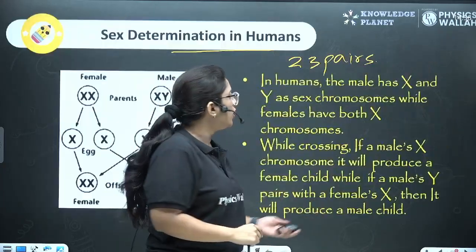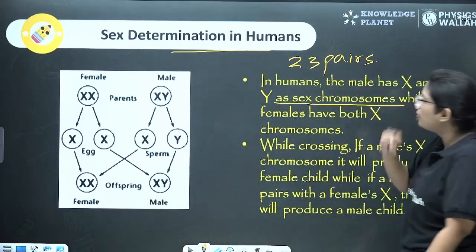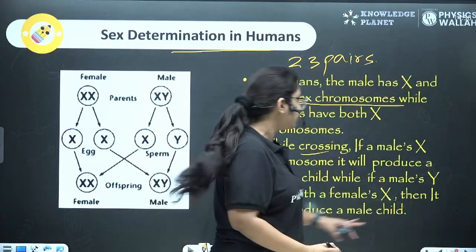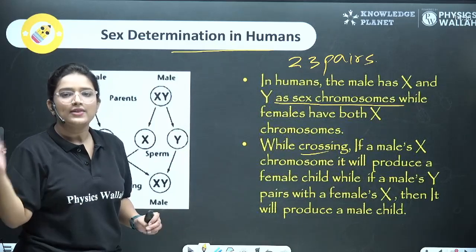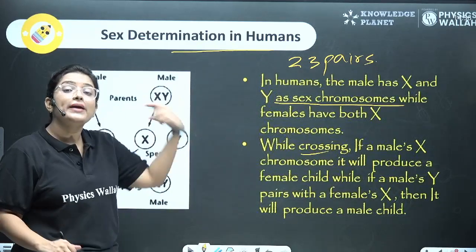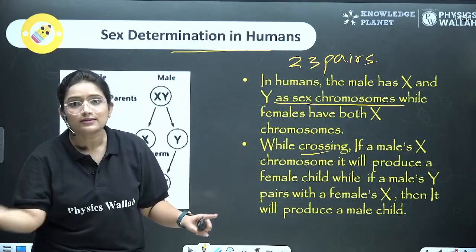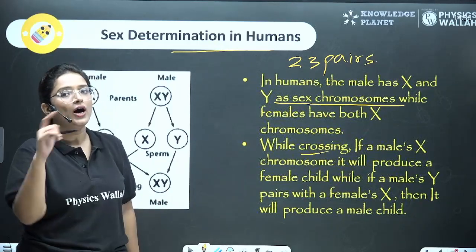Okay? So here you will notice that the male has X and Y as sex chromosomes, and while crossing, if a male's X chromosome crosses with the female sex chromosome, then what will happen? There will be the formation of a girl. But if the male's Y chromosome crosses with the female's X chromosome, that would result in the formation of a boy.